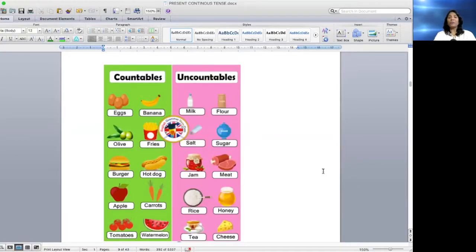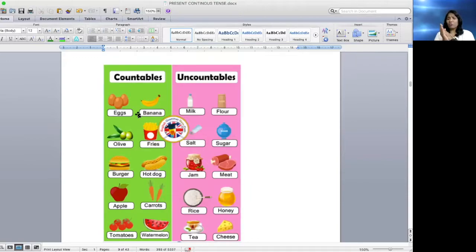So now we are getting into countables and uncountables. I have given a couple of examples here. What are countables here? You can see in countable nouns, as you all say, it's countable. Yes, I would also like to add some more. In countable nouns, you can make plurals. When I say egg, you can say eggs; banana, bananas; fries, burgers, hot dogs, apples. You can make plurals in it.